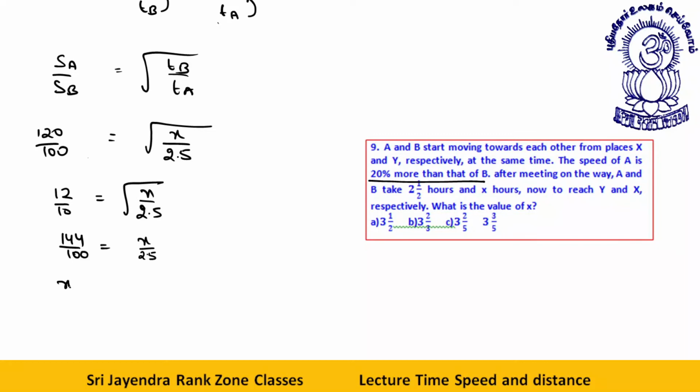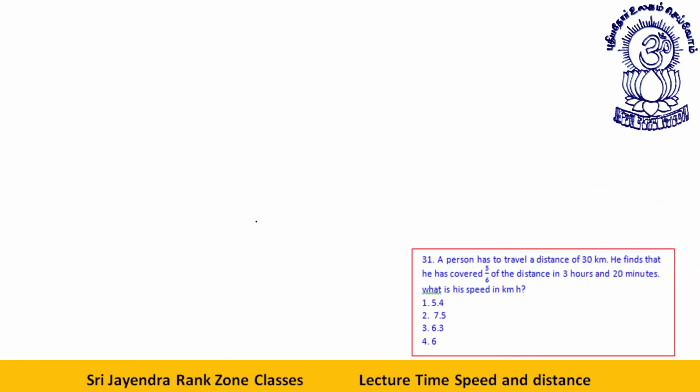Now, what will be the value of X? X will be 144 into 2.5 by 100. This 2.5 comes over here, and 100. So 144 into 5 is 720, and 2 into 100 is 200. 720 by 200 is 72 by 20. This will be 3.6 hours. This is the way you do these sort of questions. Let me take the next one. Next question.